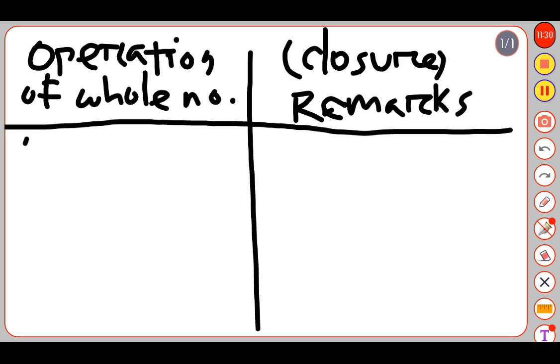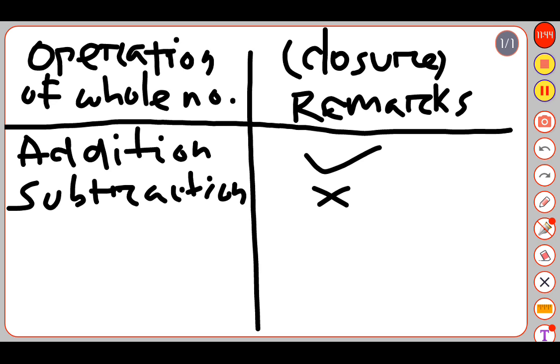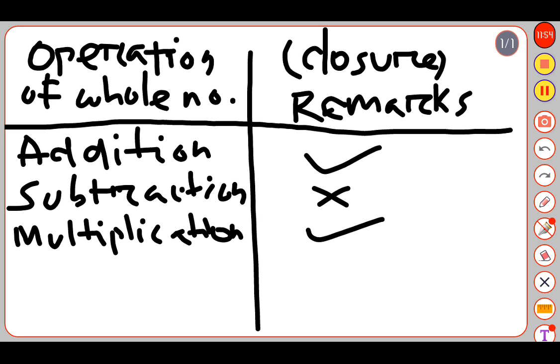So for addition, it follows. For subtraction, it doesn't follow. For multiplication, it follows.